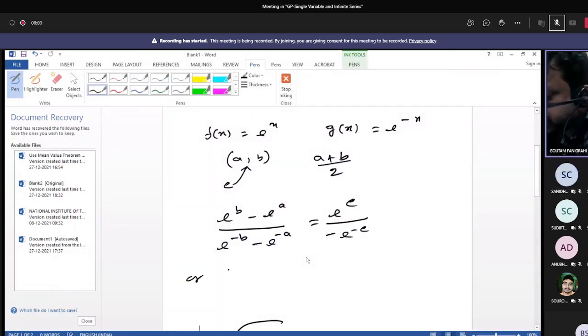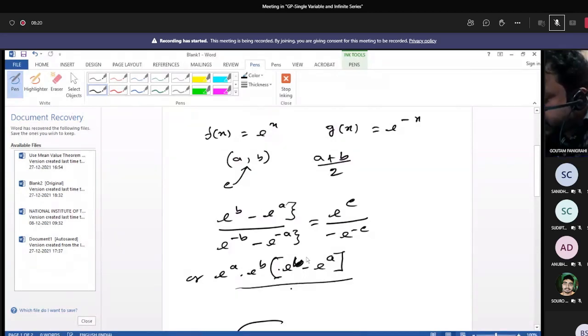If you multiply the numerator and the denominator by e to the power a into e to the power b, then it will be e to the power a into e to the power b into e to the power b minus e to the power a by e to the power a minus e to the power b. The minus sign should be given.